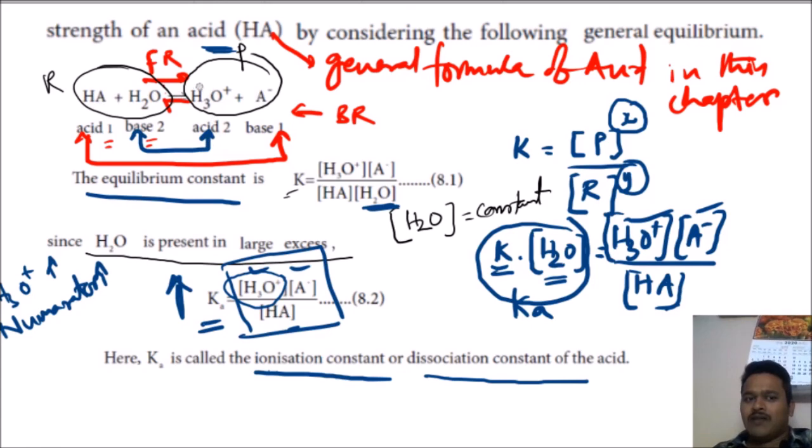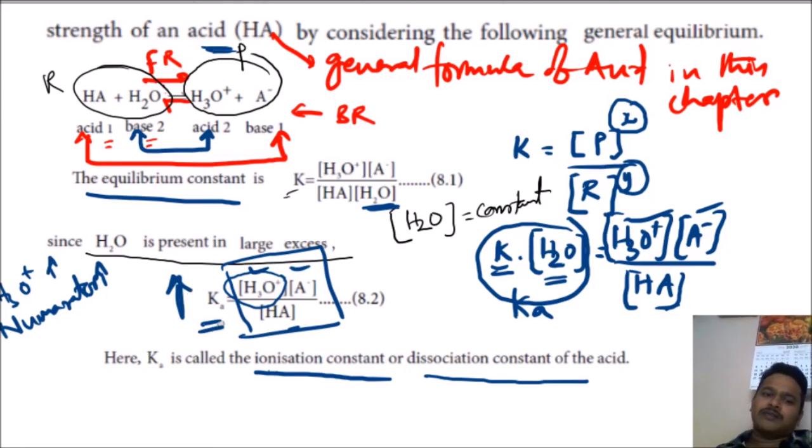So whenever the H3O plus amount is more, that means the H plus ions amount is more, so the numerator value is more, the overall value is more, and the Ka value is more. So a higher Ka value means a more acidic strength. A lower Ka value means a lower acidic strength.